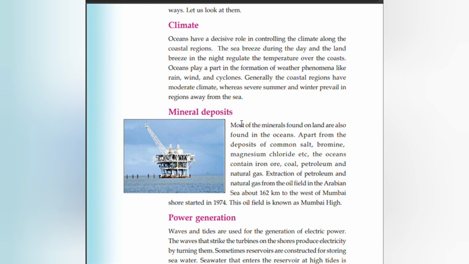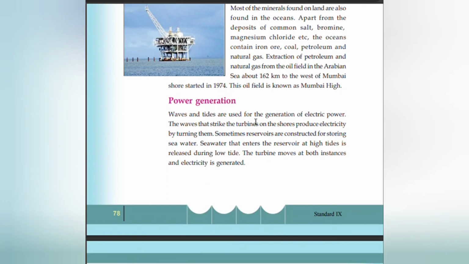Mineral deposits. Most of the minerals found on land are also found in oceans. Apart from the deposits of common salt, bromine, magnesium chloride, etc., the oceans contain iron ore, coal, petroleum, and natural gas. Extraction of petroleum and natural gas from the oil field in the Arabian Sea, about 162 km west of Mumbai, started in 1974. This oil field is known as the Mumbai High.